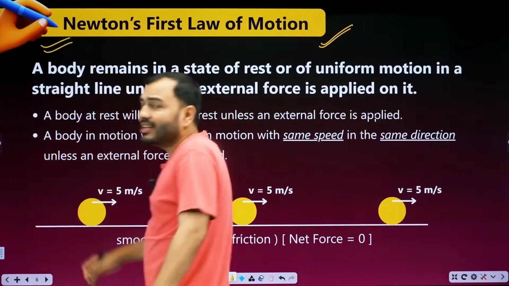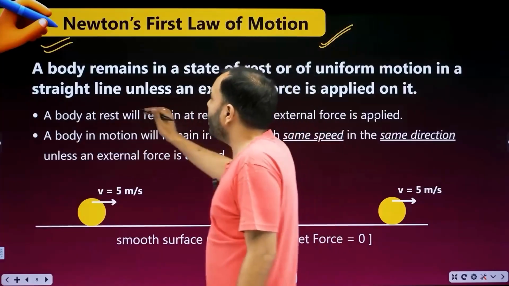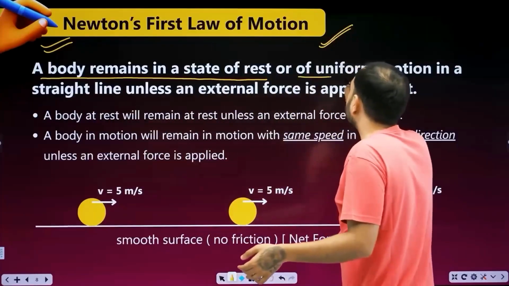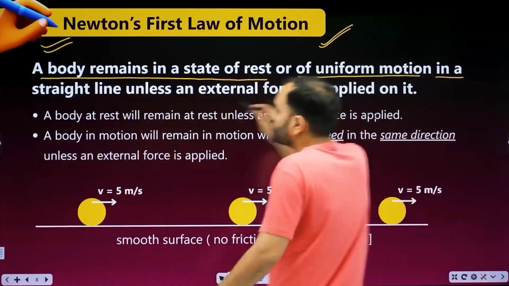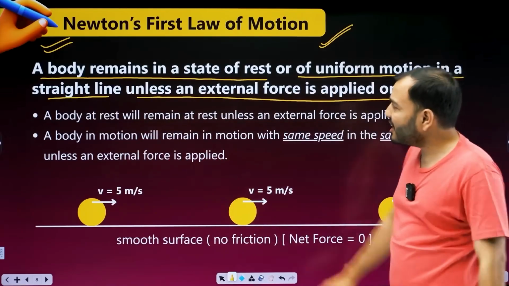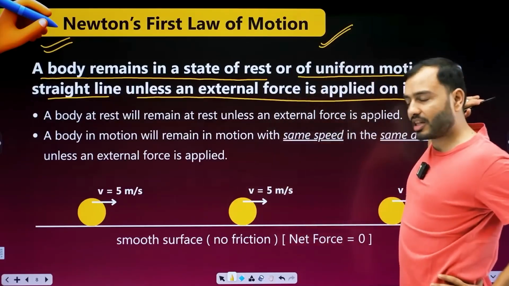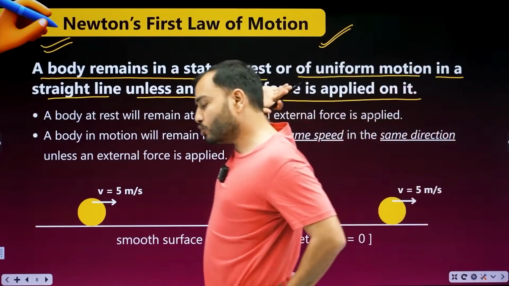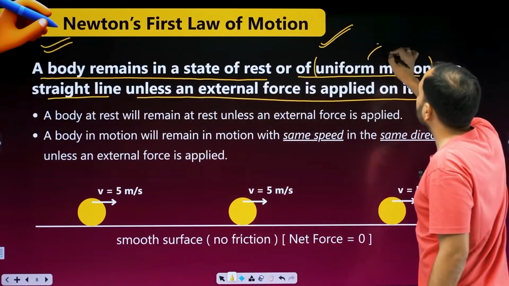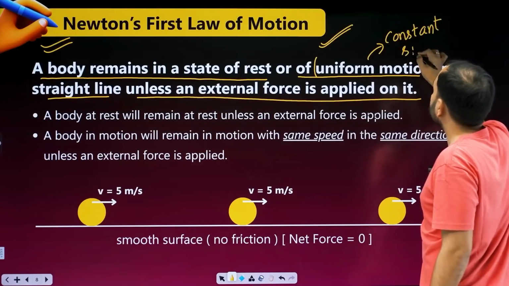Same thing Isaac Newton sir said. In the first law, in total three laws you have to study. First law: a body remains in a state of rest or of uniform motion in a straight line, unless an external force is applied on it. We'll understand this. What is it saying? A body that is at rest will remain at rest, or in its uniform motion, meaning the speed at which it is moving, it will continue to move at that speed. Uniform motion means constant speed, no change in speed.